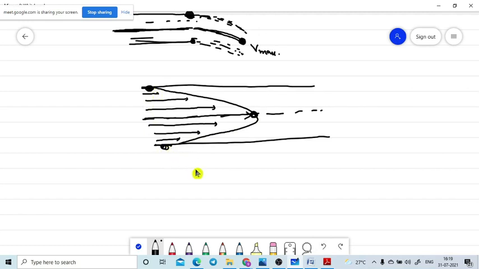Hello. Sir, if we press, then in which direction will the velocity be, sir? You are asking about decreasing the area of cross section of the tube. Yes, sir. No.